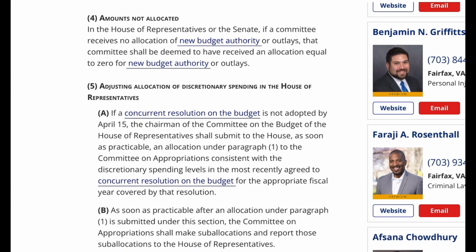5. Adjusting allocation of discretionary spending in the House of Representatives. A. If a concurrent resolution on the budget is not adopted by April 15, the chairman of the Committee on the Budget of the House of Representatives shall submit to the House, as soon as practicable, an allocation under paragraph 1 to the Committee on Appropriations consistent with the discretionary spending levels in the most recently agreed to concurrent resolution on the budget for the appropriate fiscal year covered by that resolution. B. As soon as practicable after an allocation under paragraph 1 is submitted under this section, the Committee on Appropriations shall make suballocations and report those suballocations to the House of Representatives.